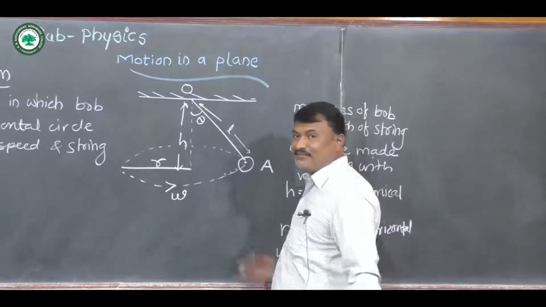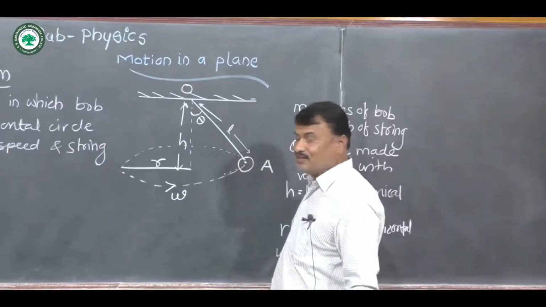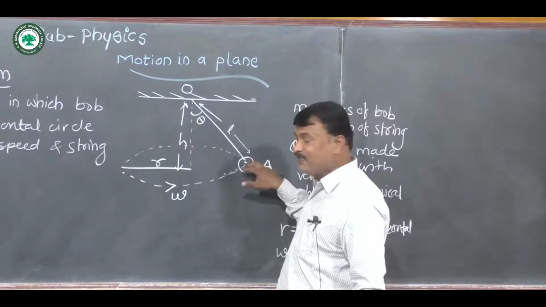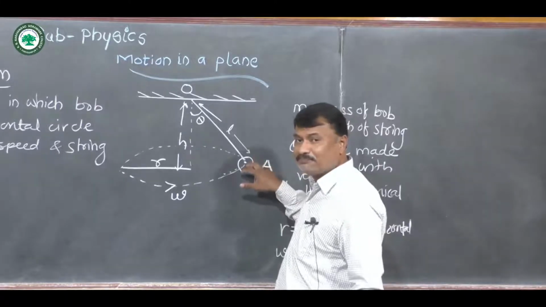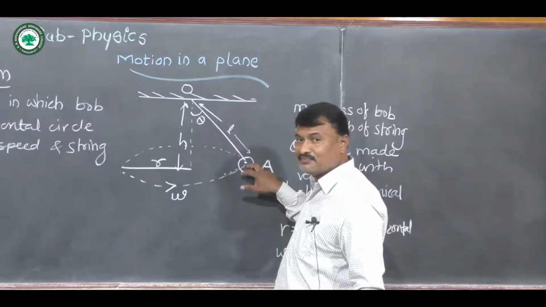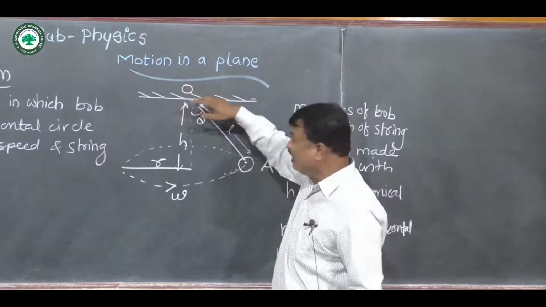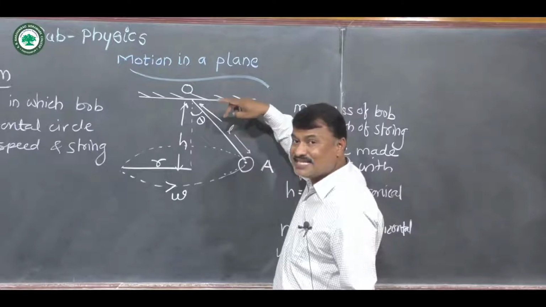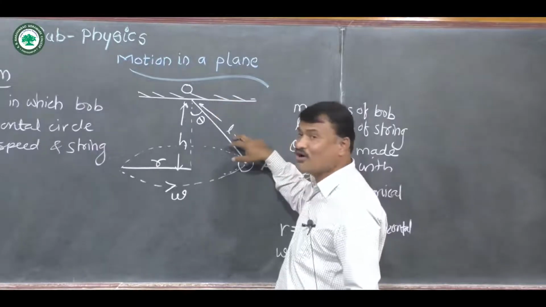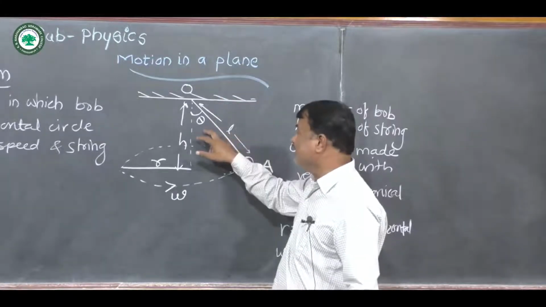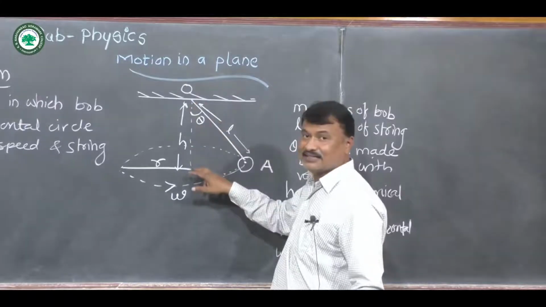now we can describe with the help of this diagram. Consider a sphere of mass m suspended from a rigid support O by means of a thin inextensible string of length small l, making an angle theta with the vertical.